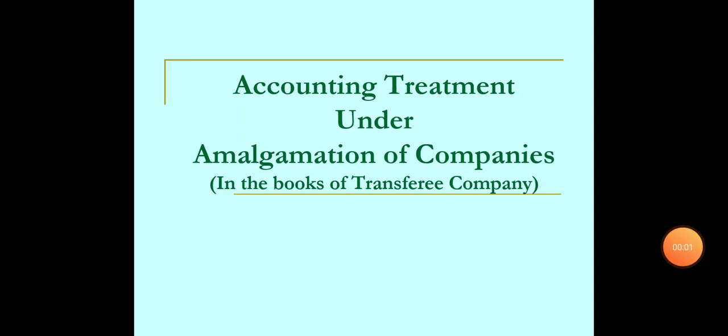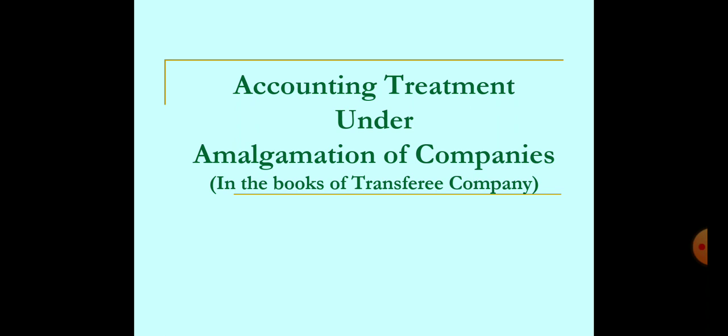Good morning, students. Yesterday we discussed the accounting treatment under the amalgamation of companies in the books of the transferor company, meaning the vendor company. In today's lecture, we are discussing the accounting treatment under amalgamation of companies in the books of the transferee company, meaning the purchasing company. So, how can we treat it under the purchasing company?